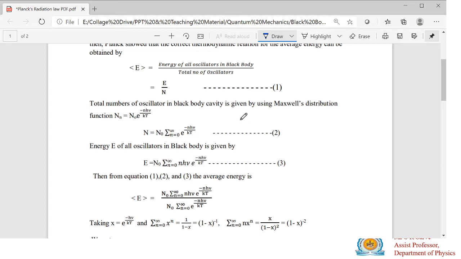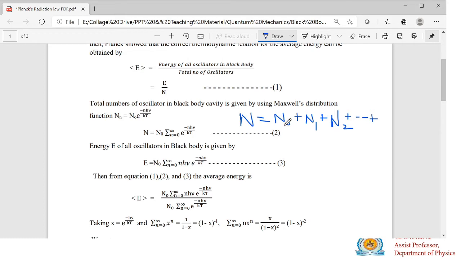Capital N, the total number of oscillators, equals N naught plus N1 plus N2 plus N3, N4, and so on, up to n tends to infinity, where n starts from 0.